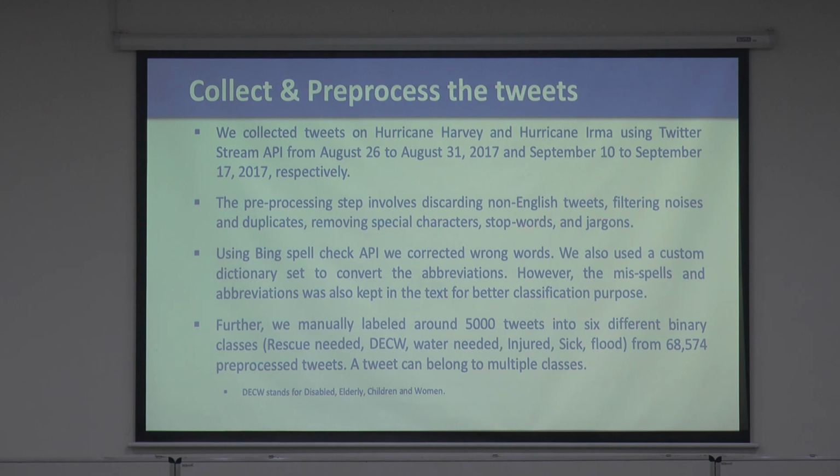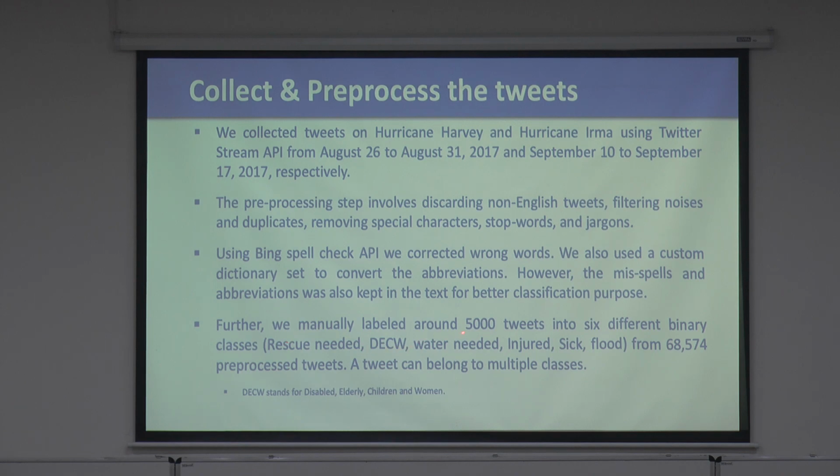Okay? And then we have also corrected the spelling, right? So we integrated Bing to correct the spellings, because when we write tweets, many times we have spelling mistakes. We have also used a custom dictionary to convert all the abbreviations, right? In the tweets, it's 140 characters, and now, of course, 240. People use abbreviations, right? So, of course, some misspelled abbreviations are kept because generally that's how we use them, so that gives some more information.